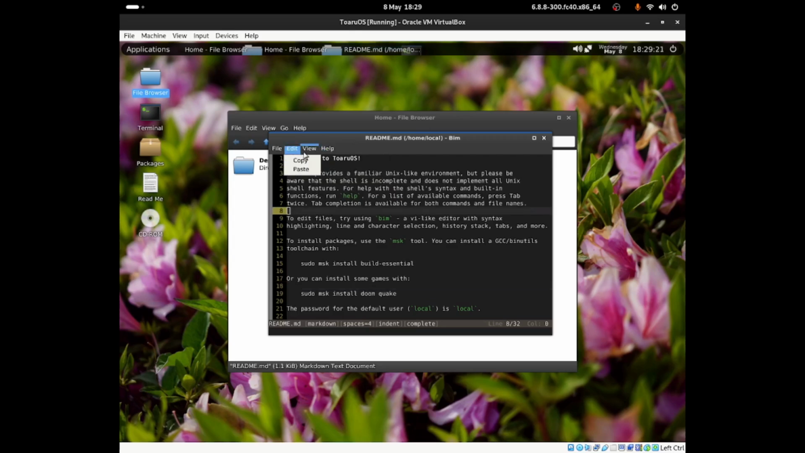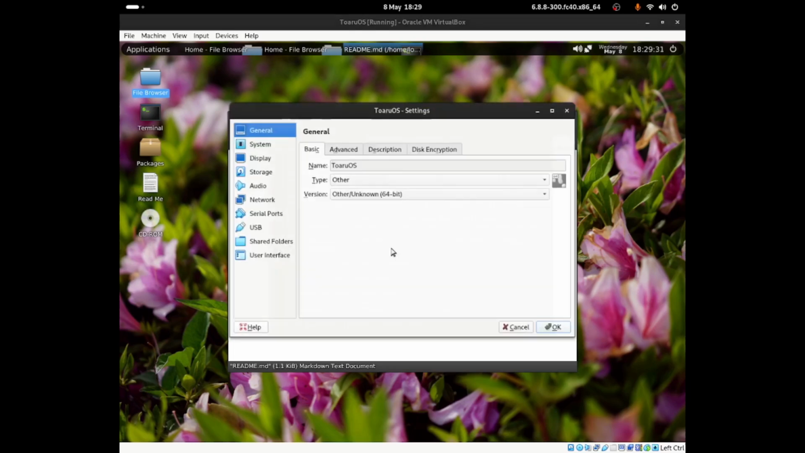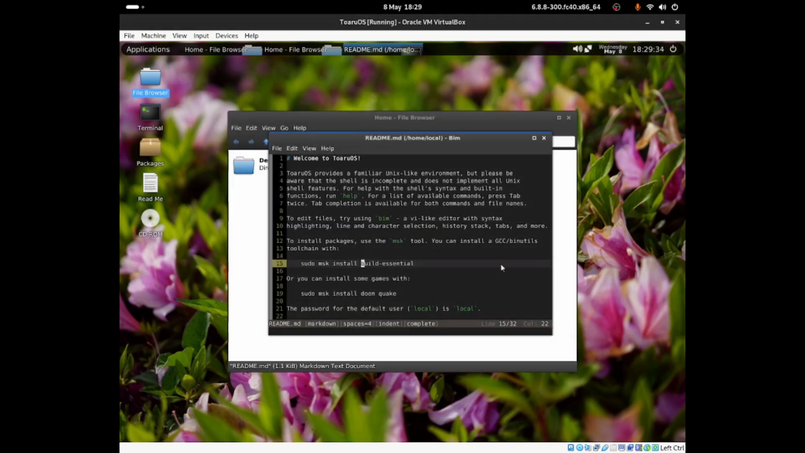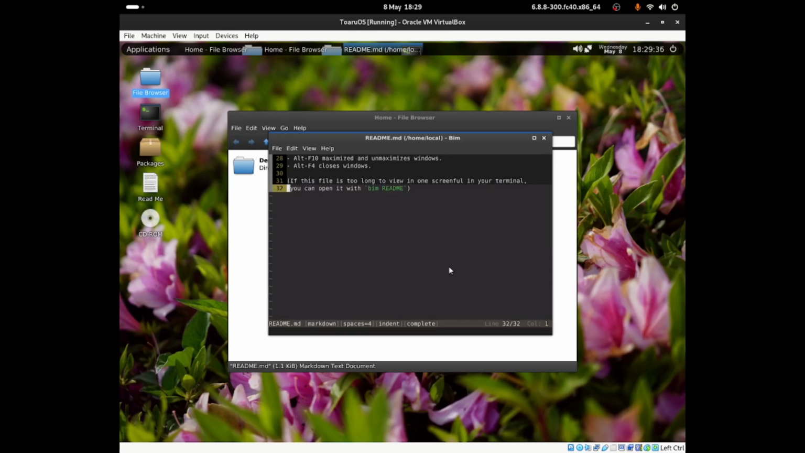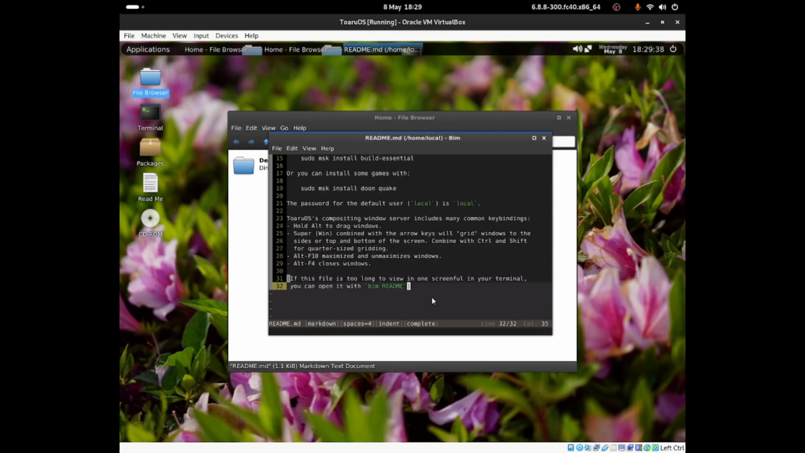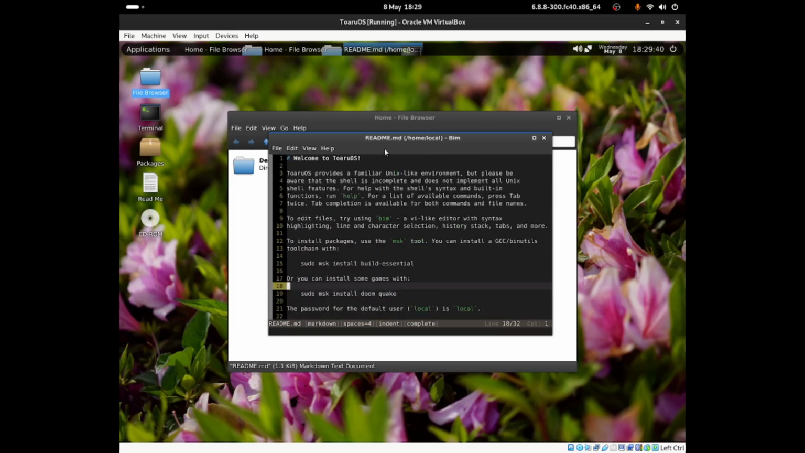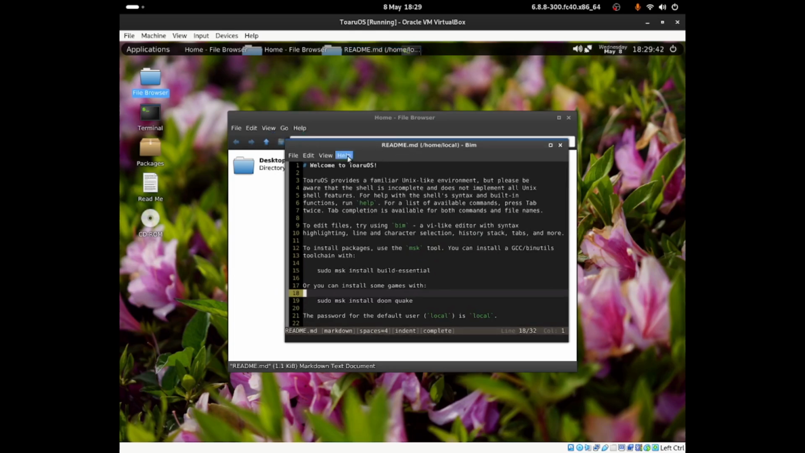So edit, copy and paste, view, set zone, bitmap font, snap to cell size. If I click onto file, it just shows up to exit. So is there any way for me to be able to make myself a new file or something? I know this is still in development, but all we can really do is just view the readme.md. There doesn't seem to be any way for me to be able to make a new document,